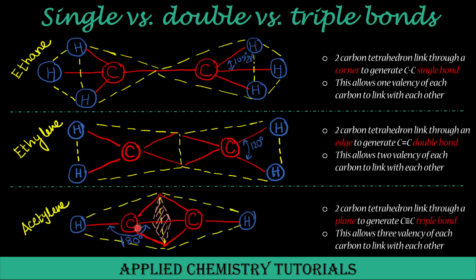In acetylene, where carbon-carbon shares a triple bond, now two tetrahedrons are linked via a plane where two carbon atoms are joined through three valencies of each carbon atom. Now the total overall structure is linear and the bond angle is further stretched to 180 degrees.